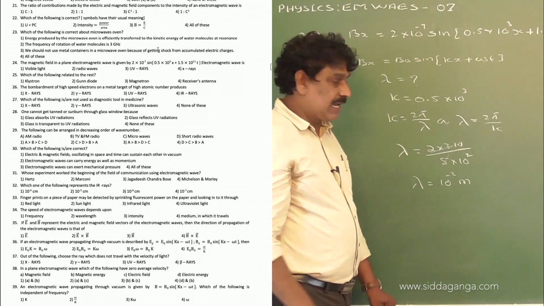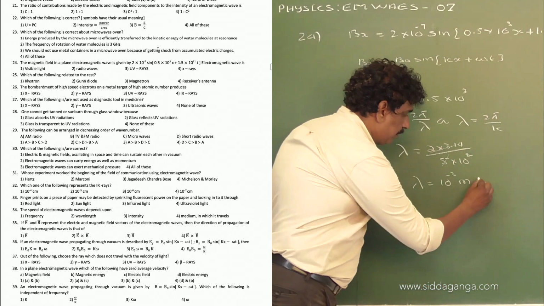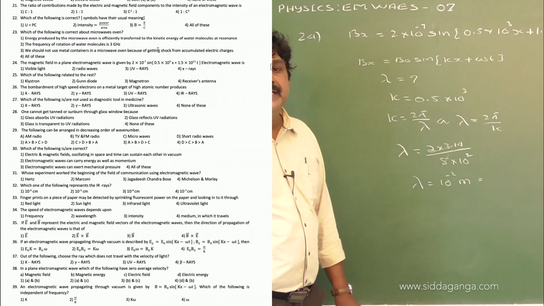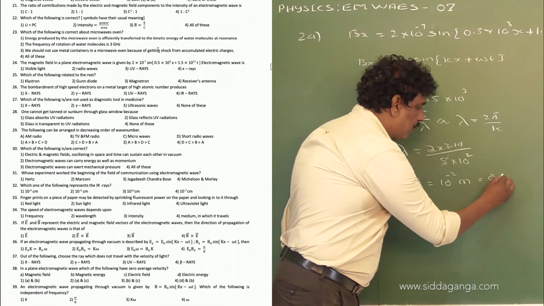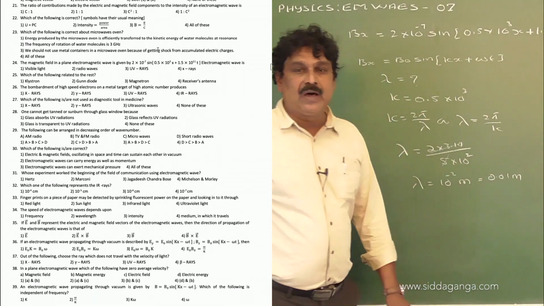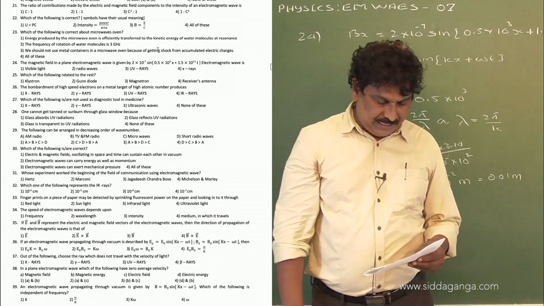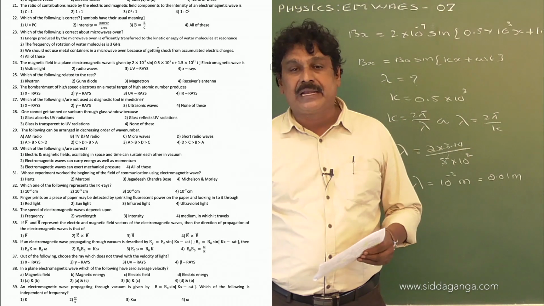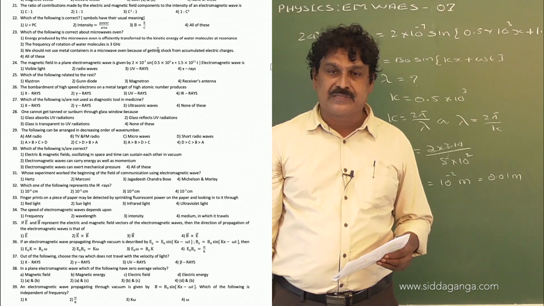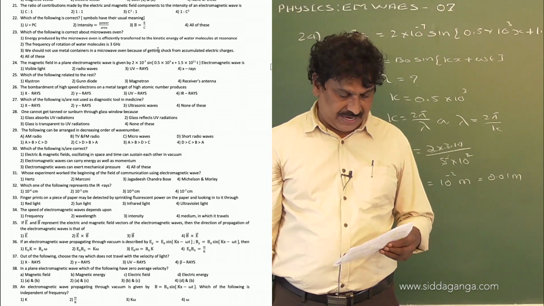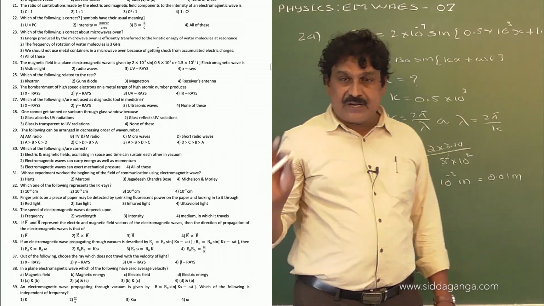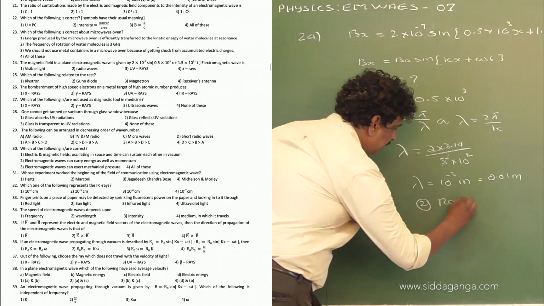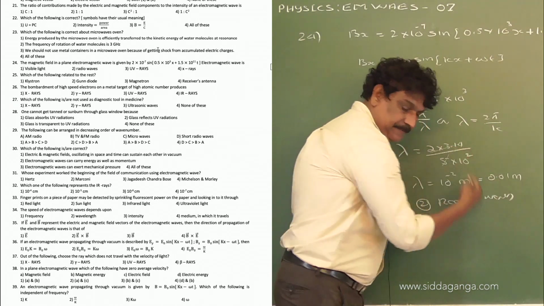So, this 10 power minus 2 meter means approximately 0.01 meter. Now, in the given options we can compare that. Ultraviolet rays are up to 4000 angstrom unit to 1000 micron. So, therefore, the right option among the given is the second one, that is radio waves.